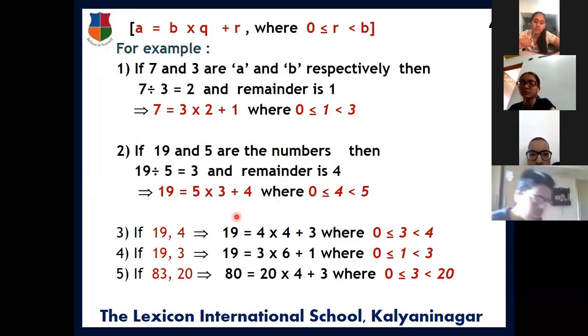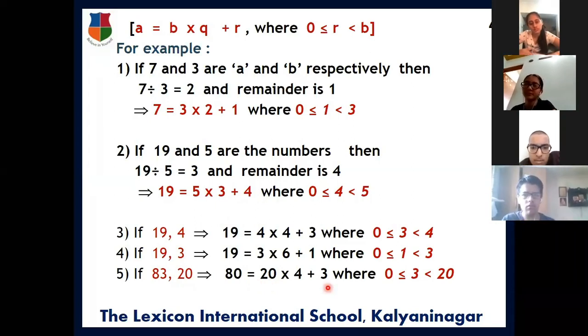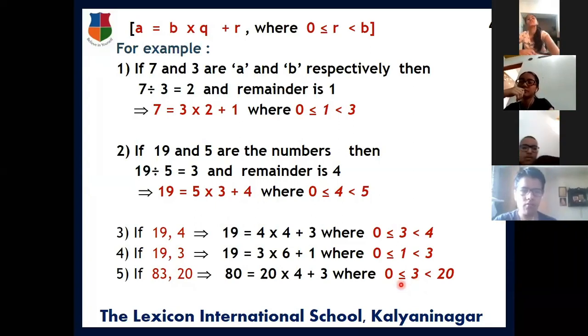Clear? Let us see for 83 and 20. I have given the example with small numbers. Even for any two positive numbers, it's not necessary to be small numbers, any 4-digit number, 5-digit number, any two numbers you can represent in this way. But it should be clear here: the remainder should be in between, otherwise it will not satisfy this condition: 0 less than or equal to remainder less than the divisor.